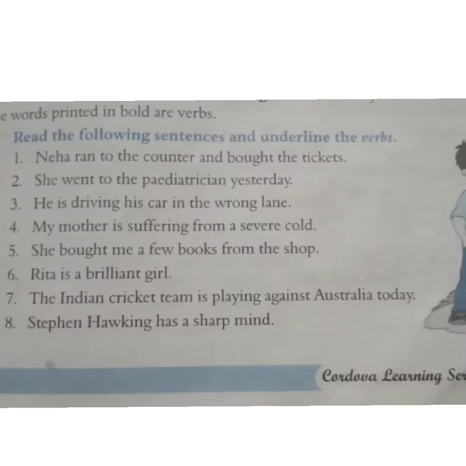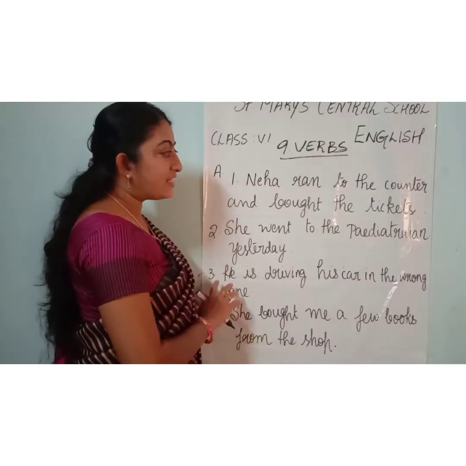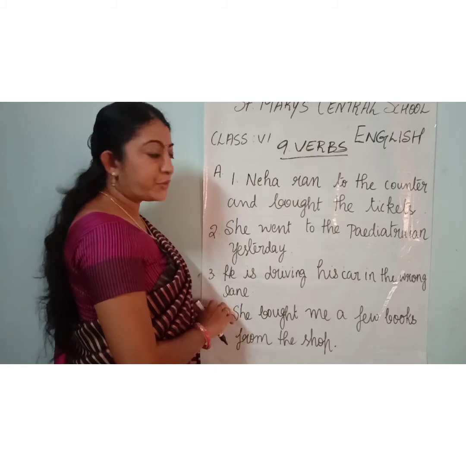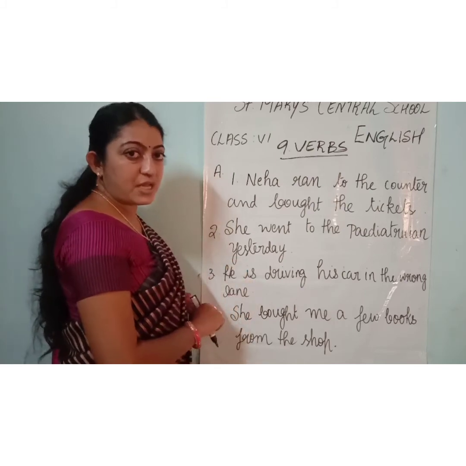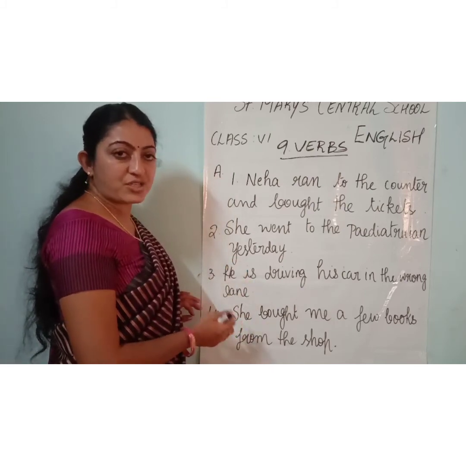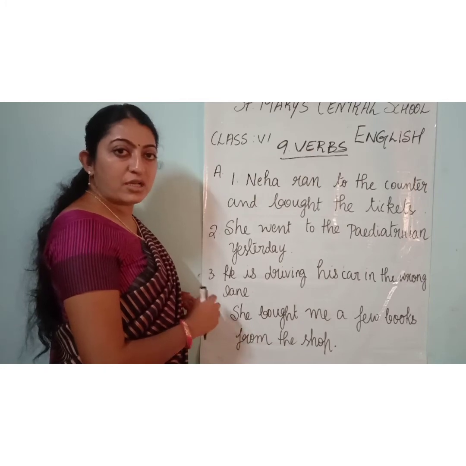So have you understood, children? Children, now open your page number 49. Read the following sentences and you should just underline the verbs. What you should do? You should just underline the verbs. You know, children, what is an action verb, or a doing thing.